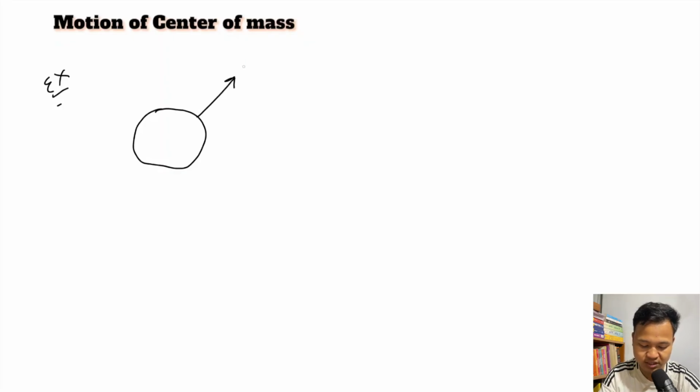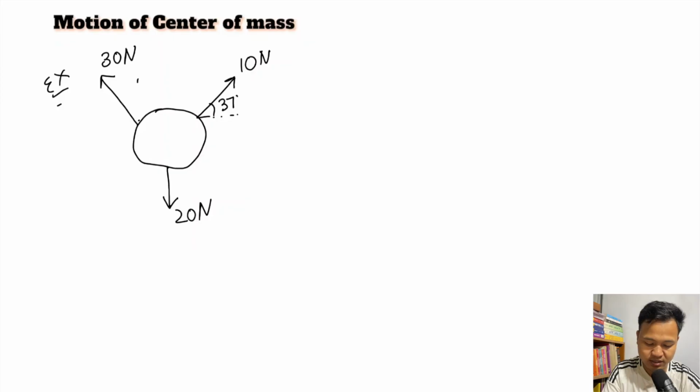Let's say one force is acting along the side, say 10 Newton, at an angle 37. There is another force which is acting directly downwards, let's say this is 20 Newton, and there is another force which is acting along the side, 30 Newton at an angle 53.